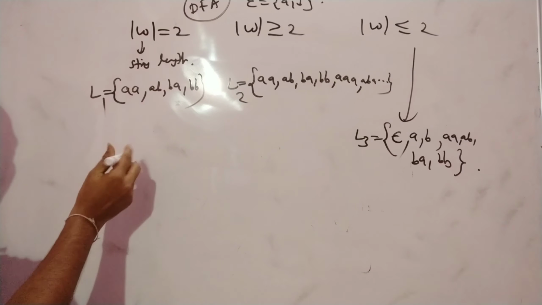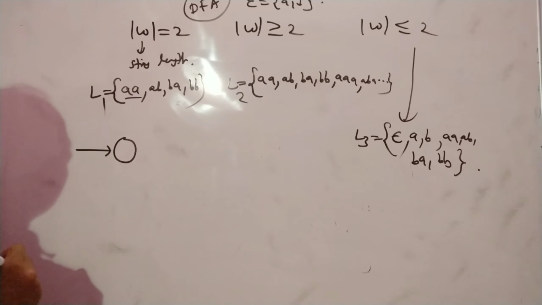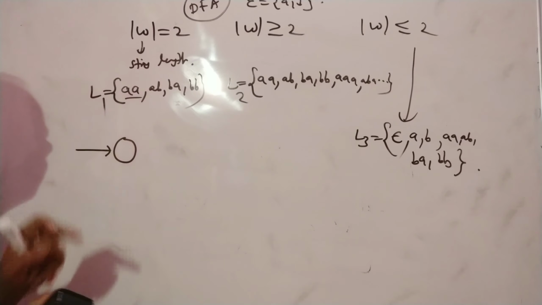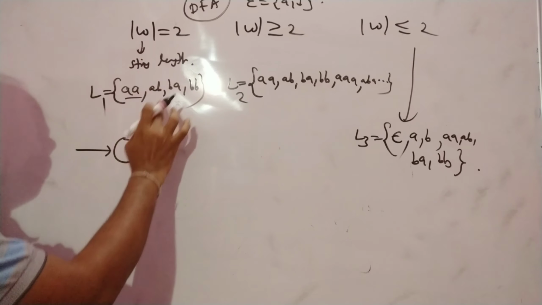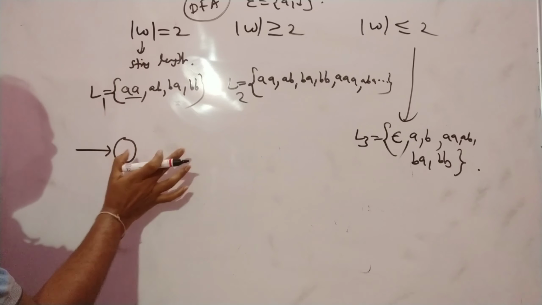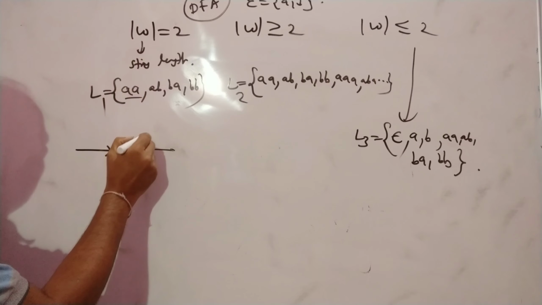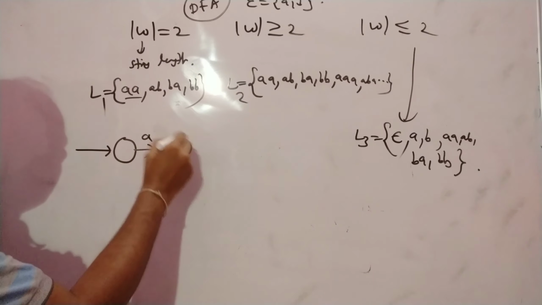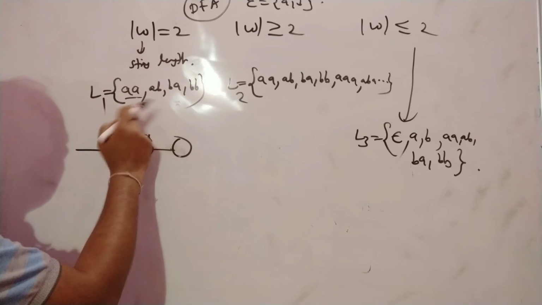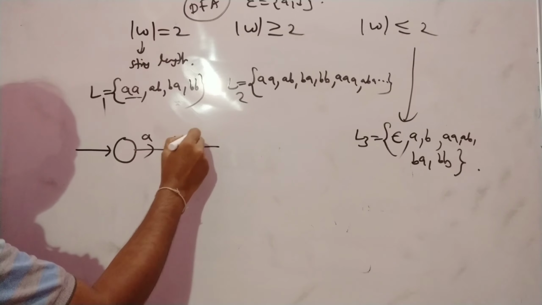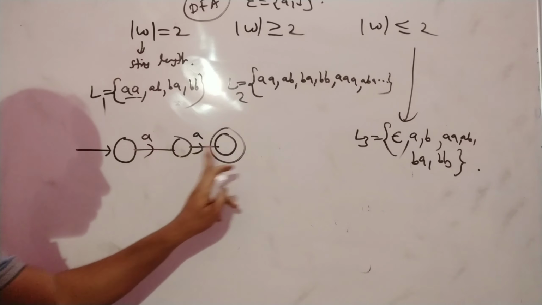So to accept this, simply you are going to draw the DFA with any of the minimum length strings you have to take. For acceptance you have to take any of the strings, then after that you have to apply all these strings to check whether they are applicable on this DFA or not. First you have to take this AA. I am applying one A, it is not reaching the final state because it has to accept AA, not single A. Single A is not there in this language. One more A I am writing here. Yes, now it is accepted. It means AA is accepted by this particular DFA.